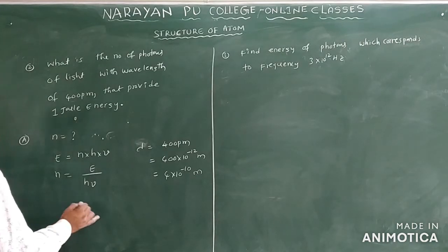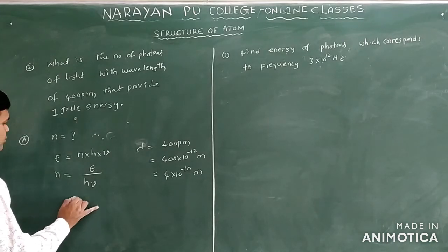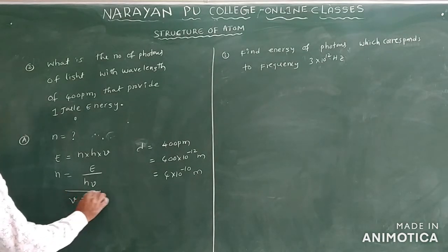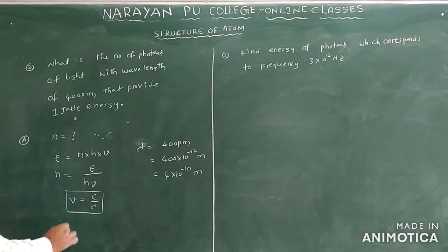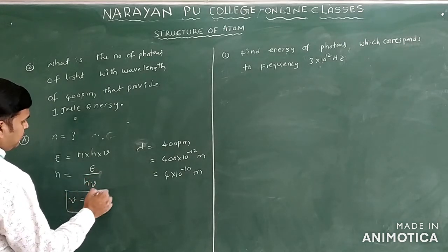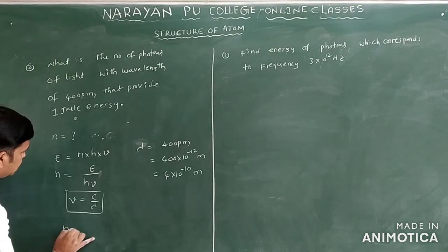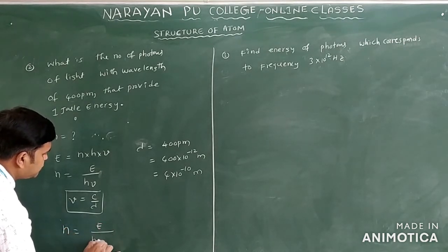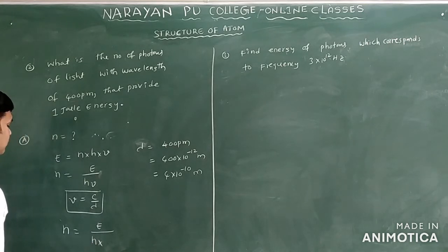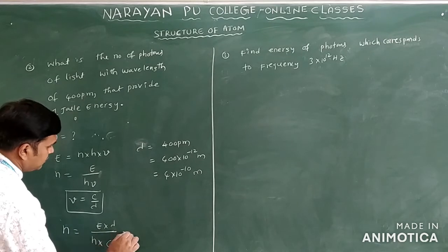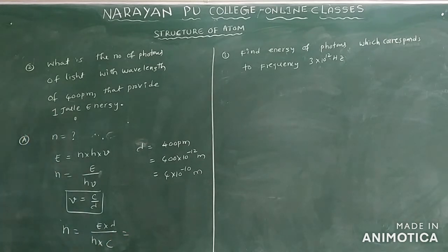Nu is equal to C by lambda. So N is equal to E by H into lambda by C. Clear?